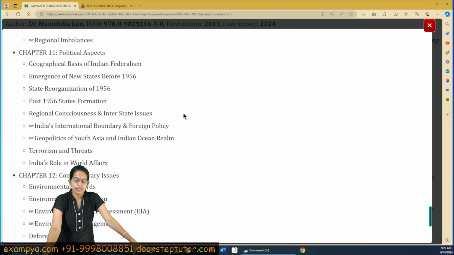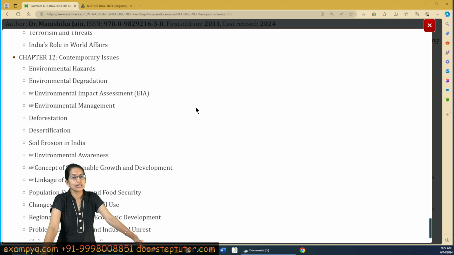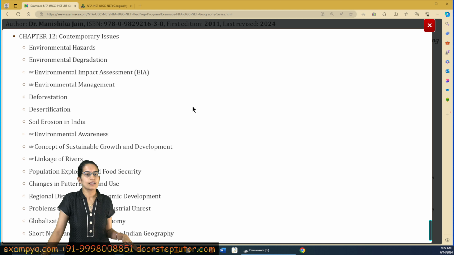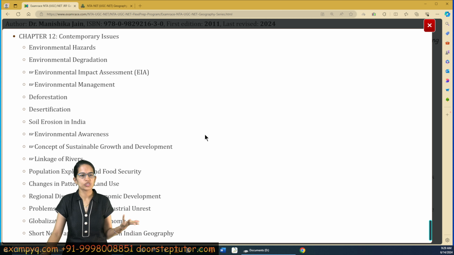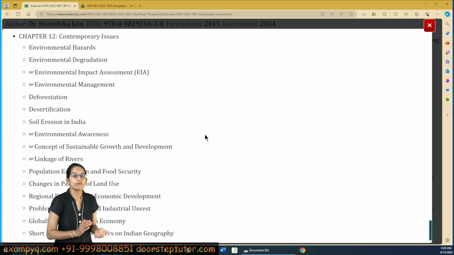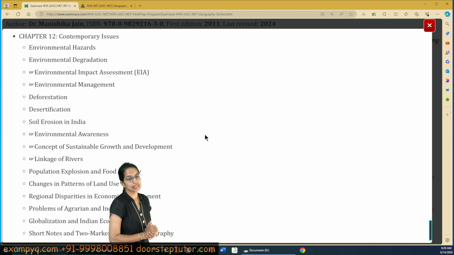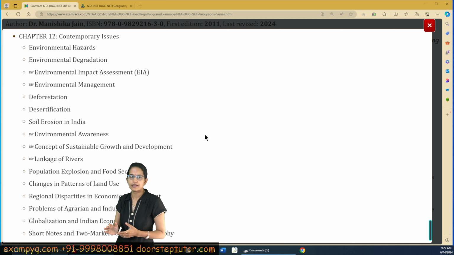Under political geography, we mainly focus on state reorganization before 1956 and after that, the major recent division of the states and India's role in international affairs. Then some of the contemporary topics talk about linkage of rivers, population explosion, globalization, EIA, which is a really important topic these days. Anything related to environment becomes highly important.